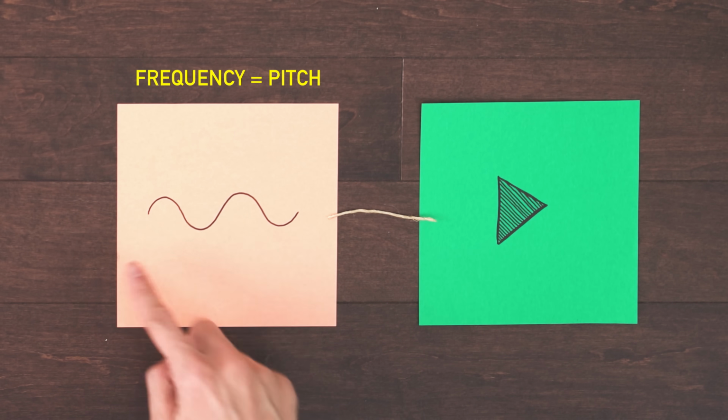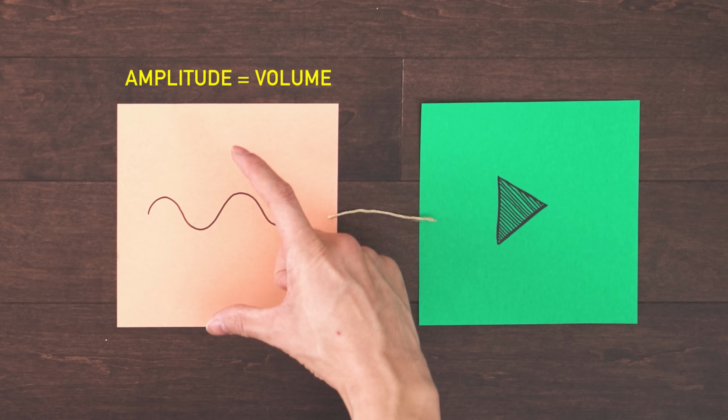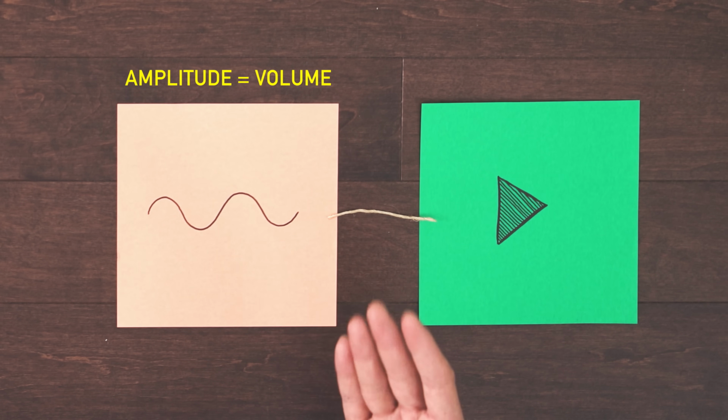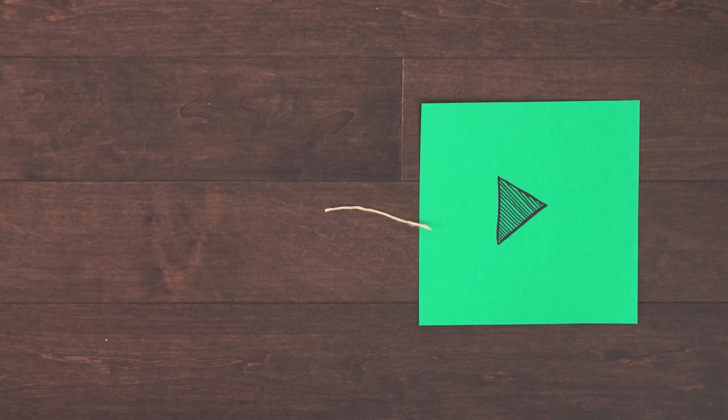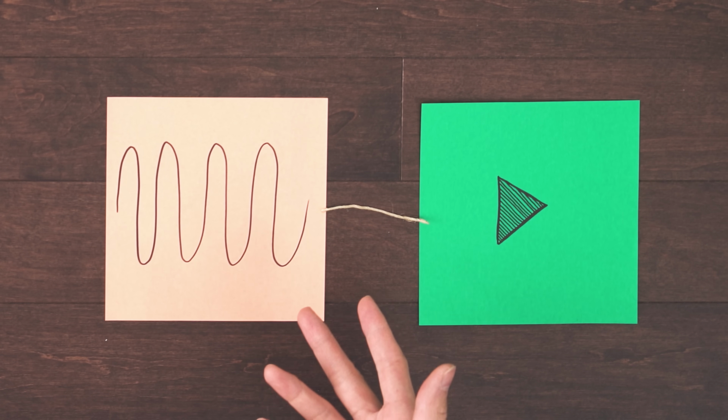The frequency of a wave, how fast it oscillates, affects the pitch we perceive, and the amplitude, the size of the wave, determines the volume. So let's check out a bigger, faster sine wave. This one is going to sound higher and louder.